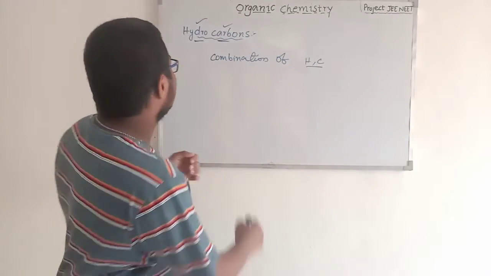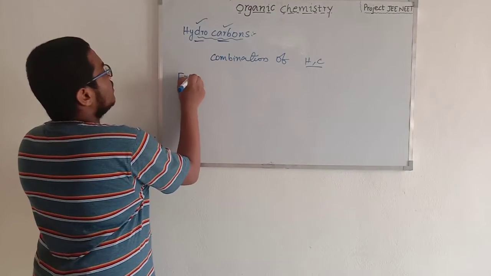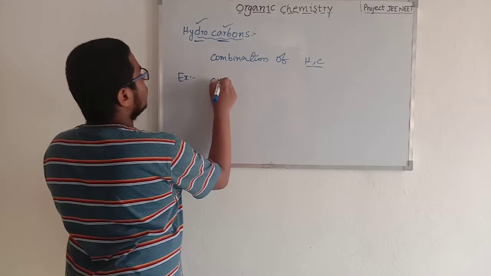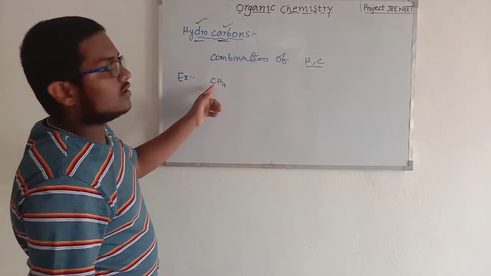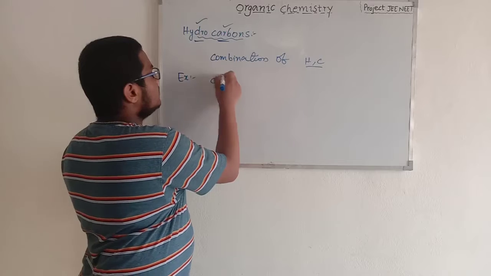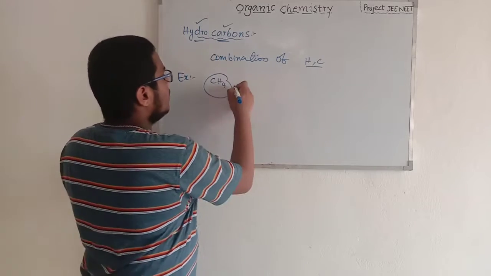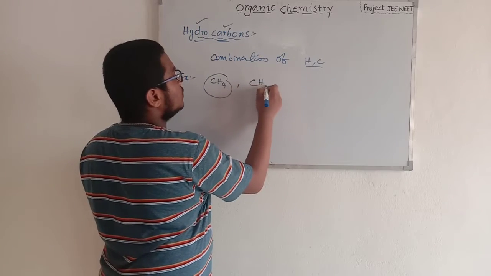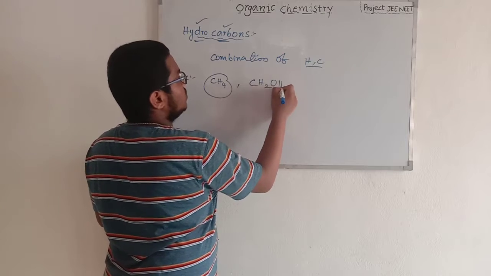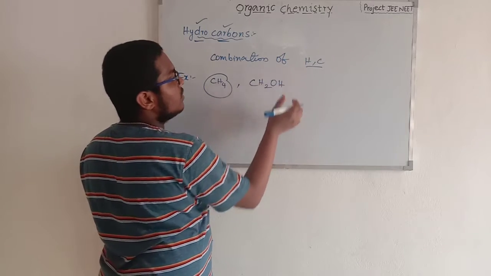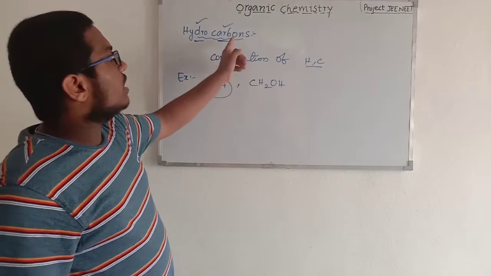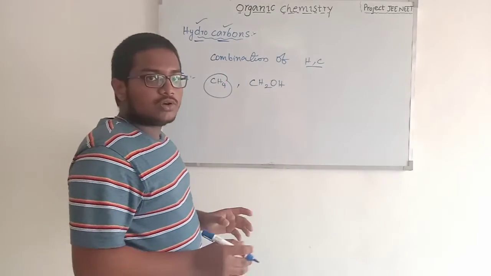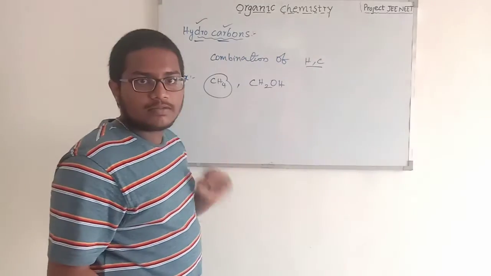Let's discuss some examples of hydrocarbons. CH4, also called methane, is a pure hydrocarbon. CH3OH is not a hydrocarbon. We are discussing hydrocarbons, only the combination of hydrogen and carbon.